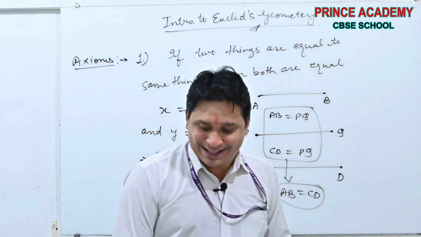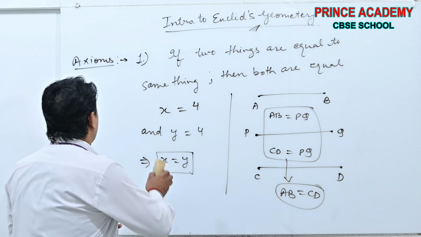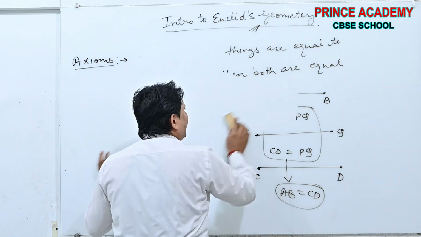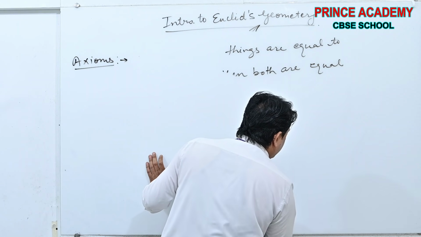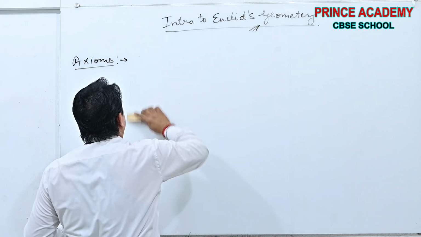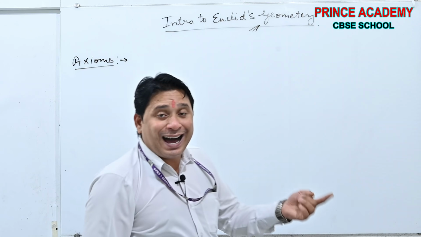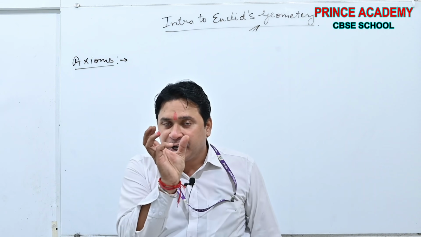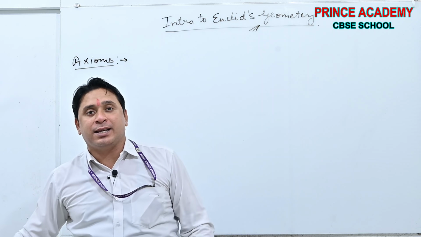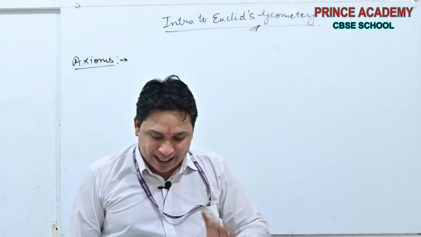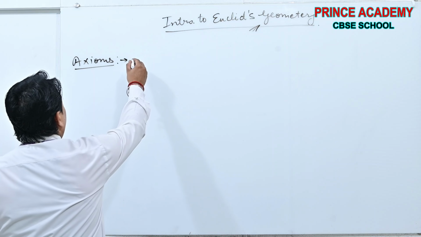Done. Now axiom 2. See beta, second axiom is, if we are adding the same quantity to equal quantities, the output got is also equal. See what I am saying?